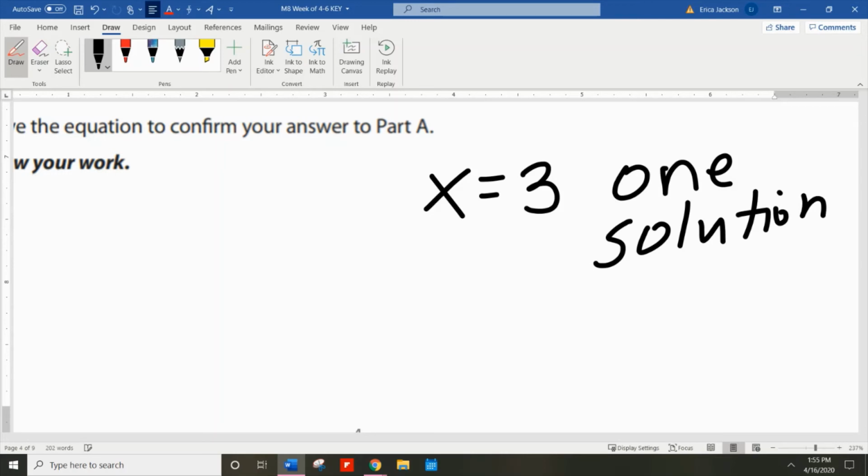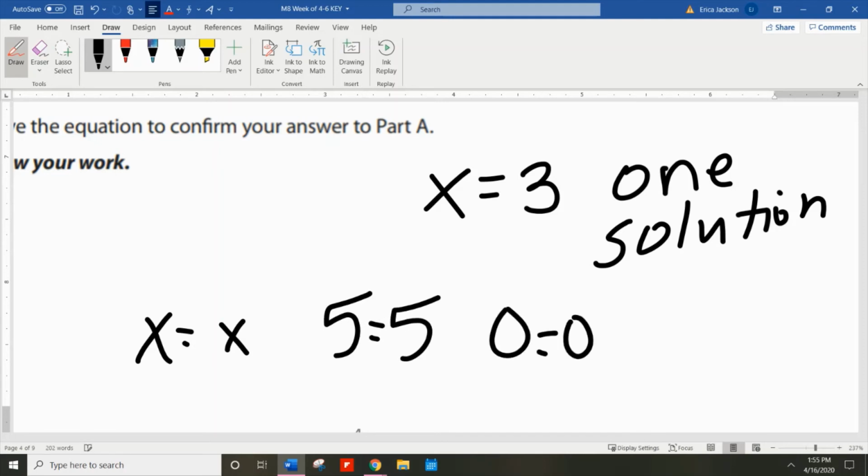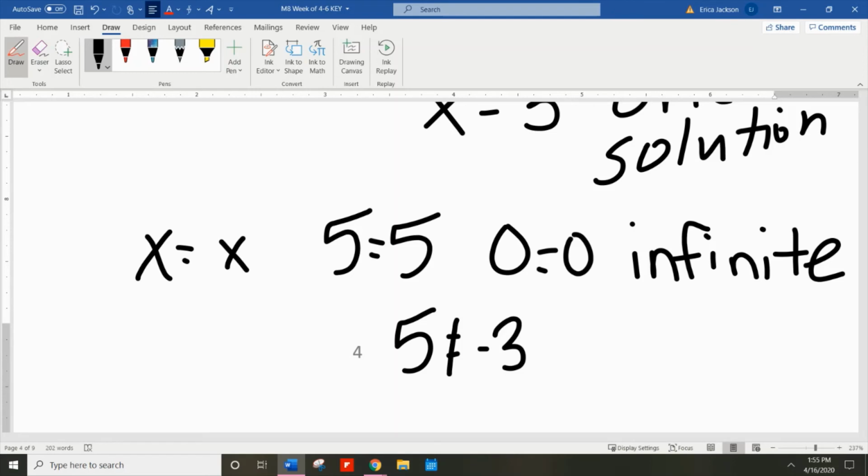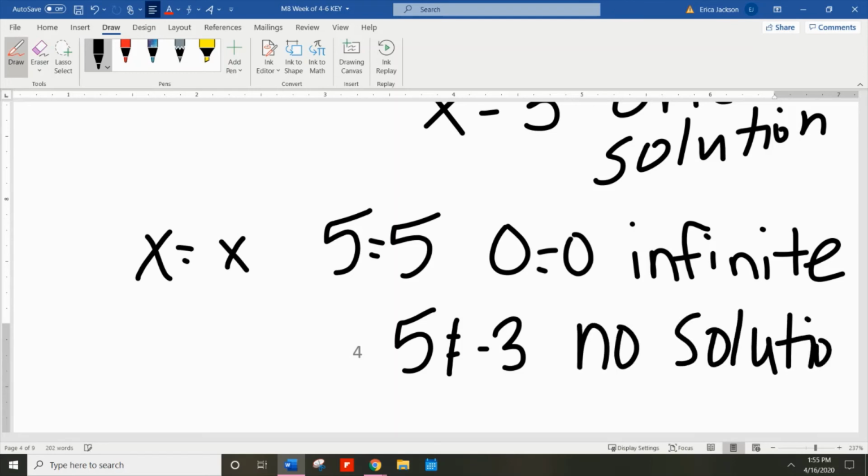However, if you get something like x equals x, 5 equals 5, 0 equals 0, now all those things make sense. 5 is equal to 5. However, it's weird how it solves itself. So this is infinite solutions. And if you get something that makes absolutely no sense, like 5 equals -3, that is not equal. Anything that does not make sense at the end means that there is no solution.